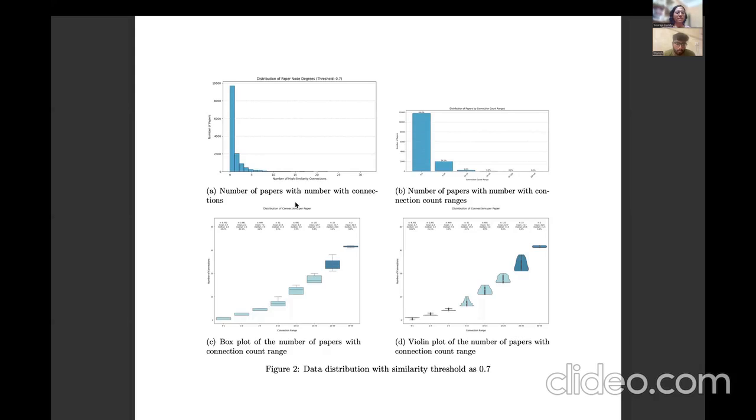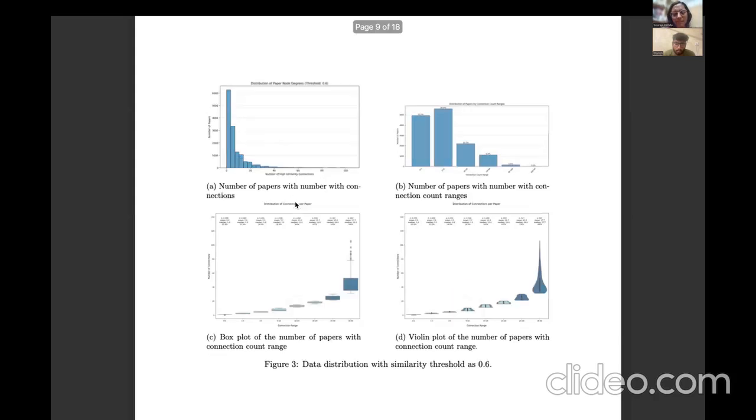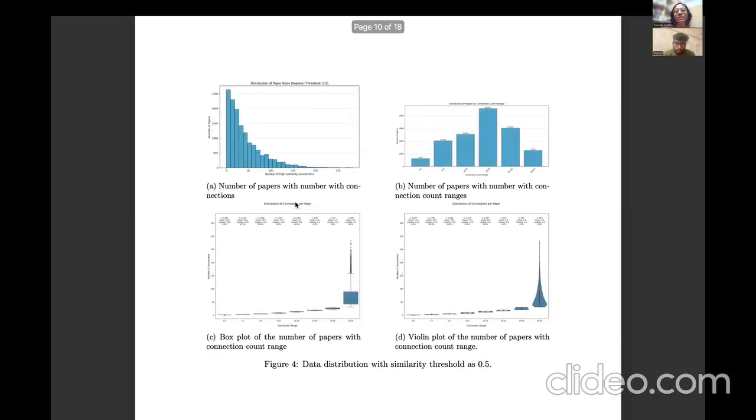For the threshold, we have tried three different values: similarity greater than 0.5, greater than 0.6, or greater than 0.7. These are the plots, and we found that if the similarity threshold is greater than 0.5, then there are way too many connections, and many of them can be spurious or noisy connections as well.